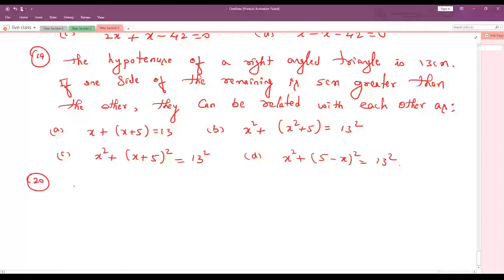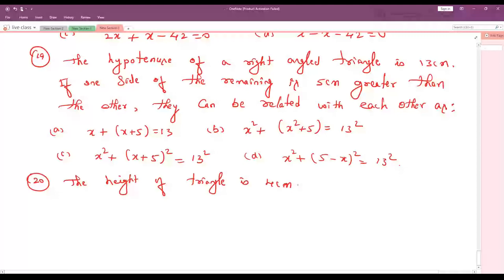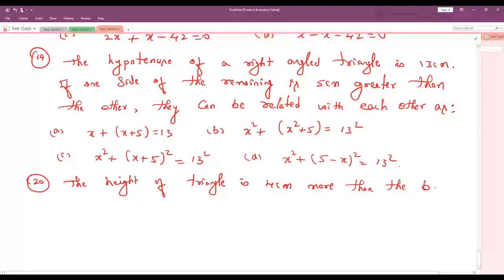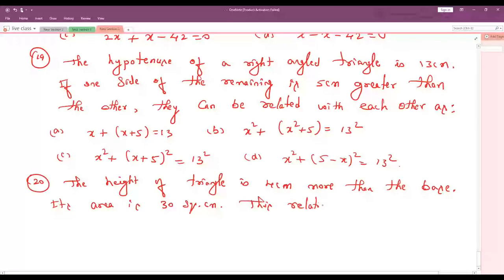The height of a triangle is 4 centimeter more than the base. Full stop. Its area is 30 square centimeter. This relation can be represented as